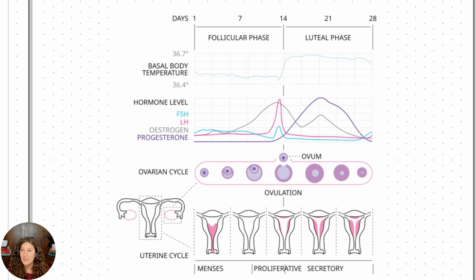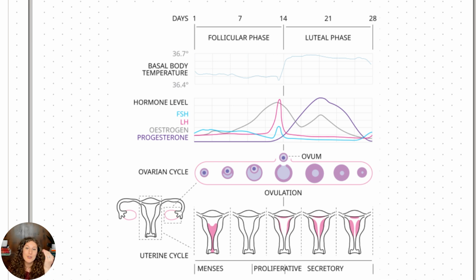Then we have our hormone levels here, and this can feel very stressful and complicated as you see all these graphs. What do you need to know about it? Then we've got our ovarian cycle, the development of the follicle and release of the follicle as an ovum. It's complicated. And then at the bottom here, we have our uterine cycle, which is showing you the uterine lining, the shedding, proliferation, and then secretory phase. So there's a lot here.